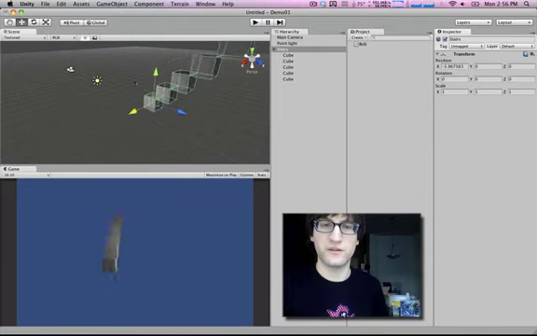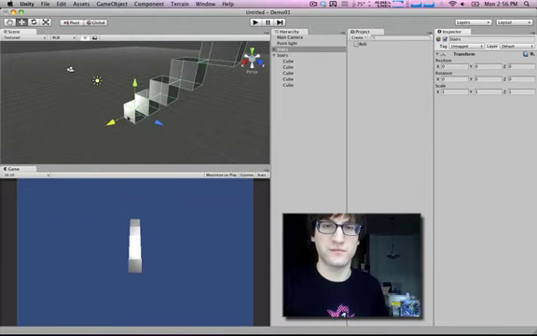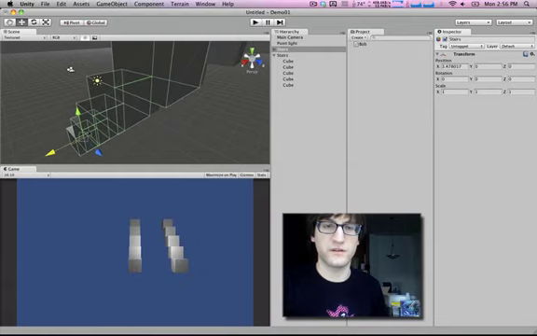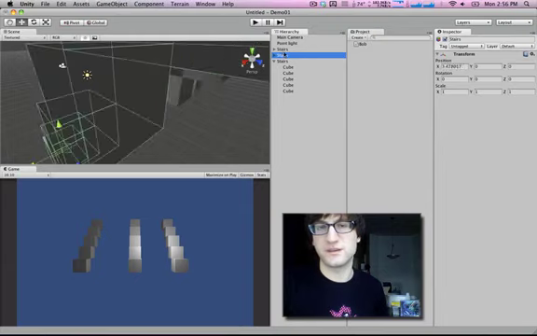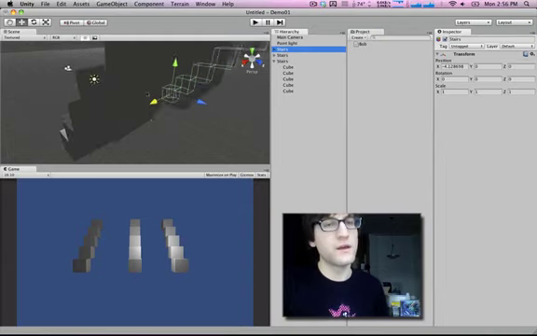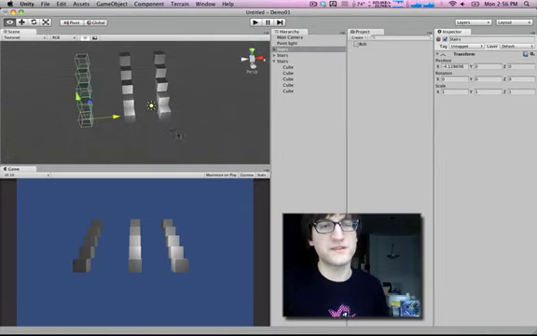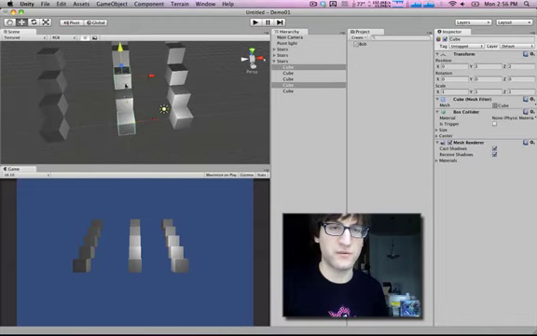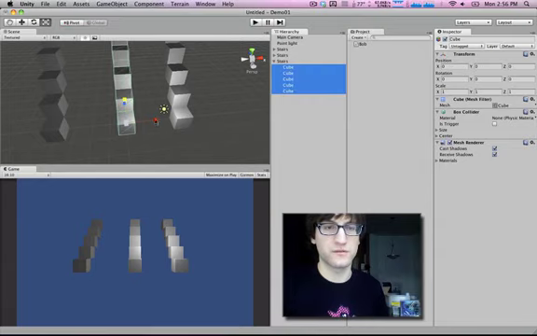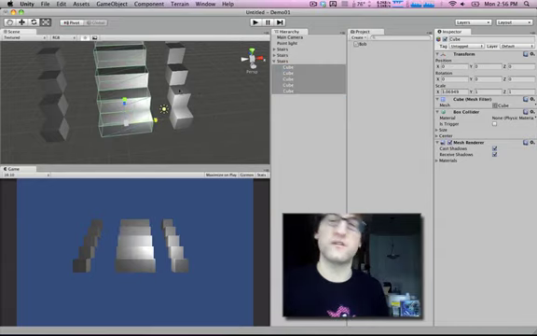I can move them around. I can also duplicate them, the entire group. Move it over here, duplicate, move over here. Now we have multiple stairs. This is cool. But what if you wanted to change something about this? Like say we want to make these stairs wider. But I want all the stairs to be wider, and I don't want to have to go and duplicate these again to make them wider.